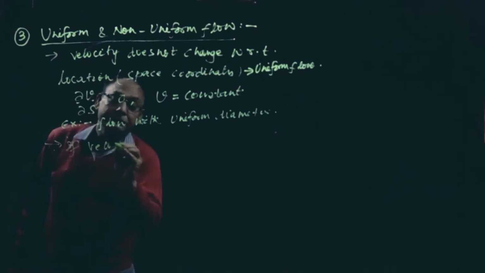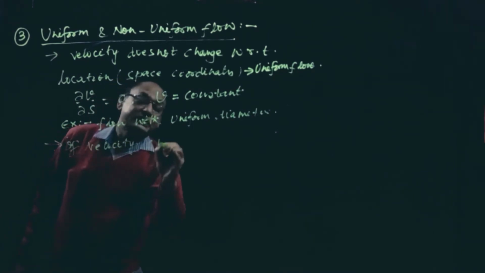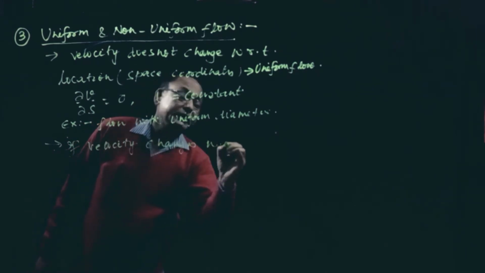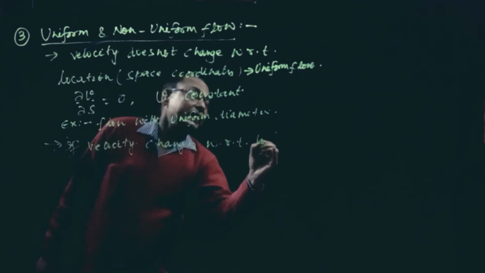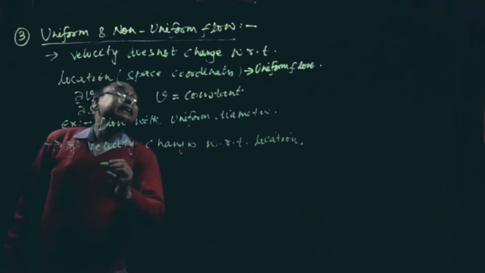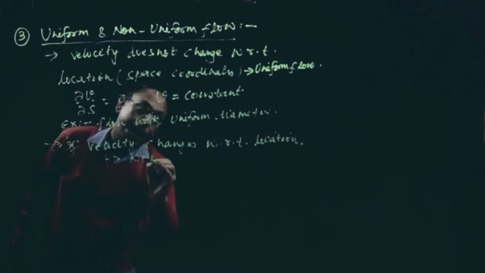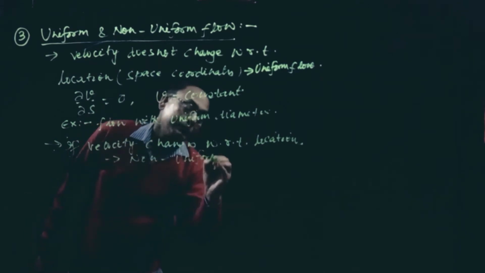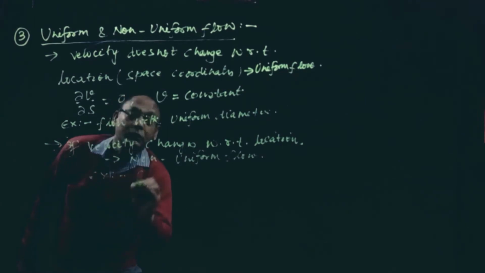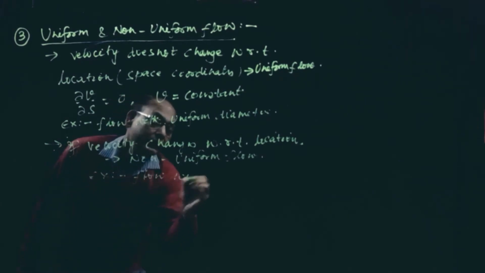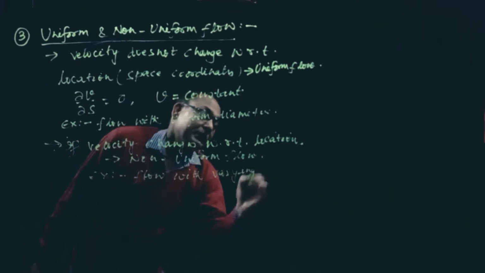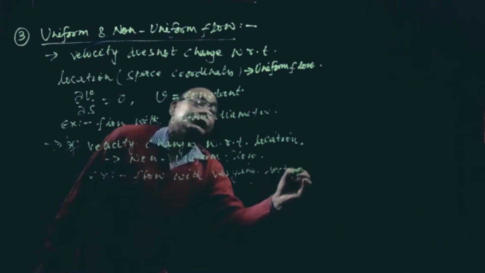Another is, if velocity changes with respect to location or distance, then that type of flow is called non-uniform flow. An example is flow with varying sections. That means the diameter we are changing.